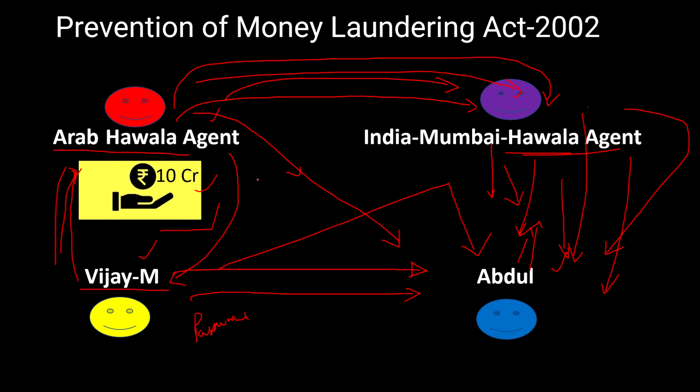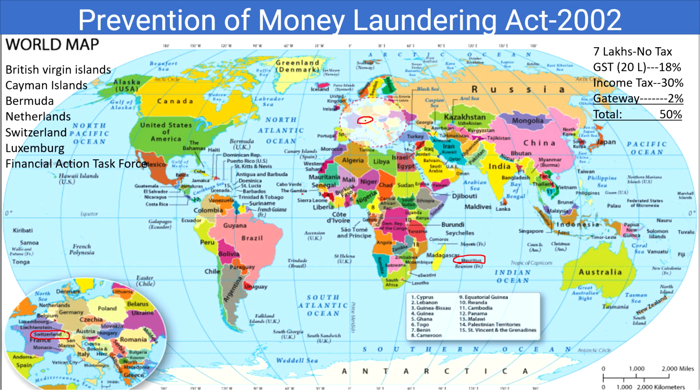So how this money laundering goes in India, let us see. Up to here we have seen the amount is still with Arab, then it has to go to Mumbai. If you can see here, in India, in Mumbai, and this is some Mauritius here, and this amount has to go here.